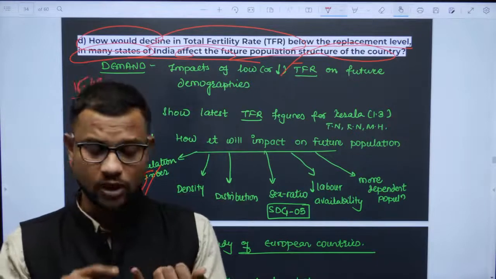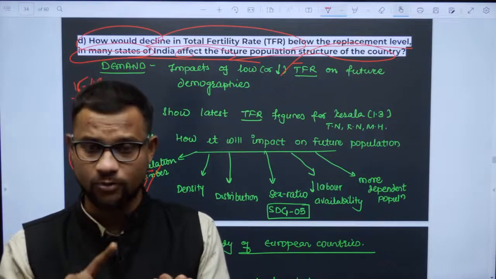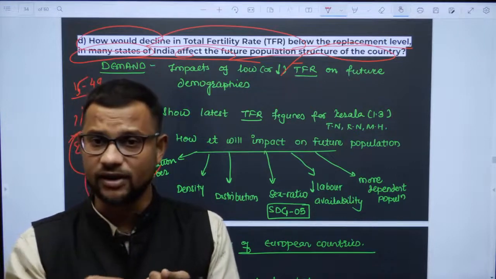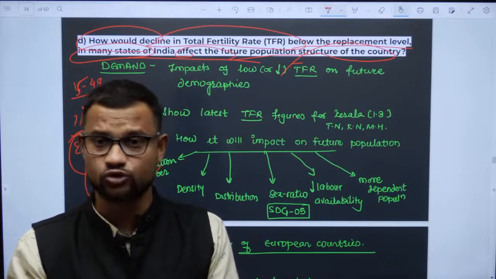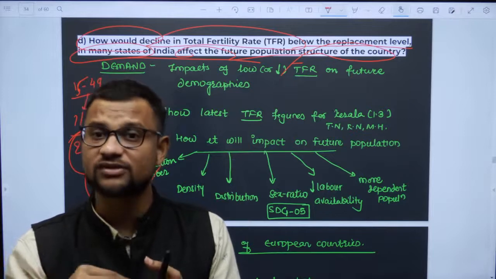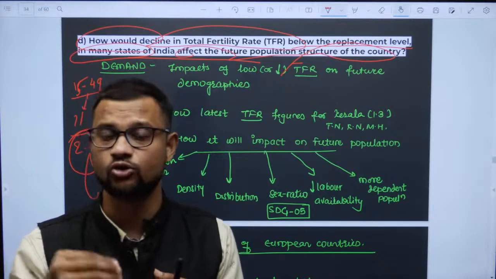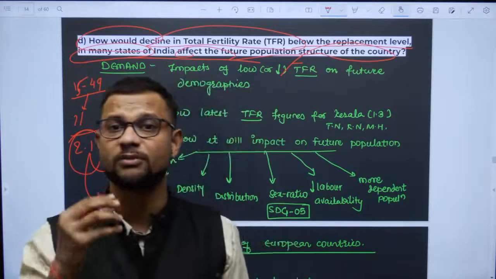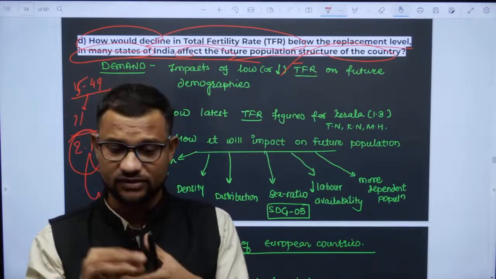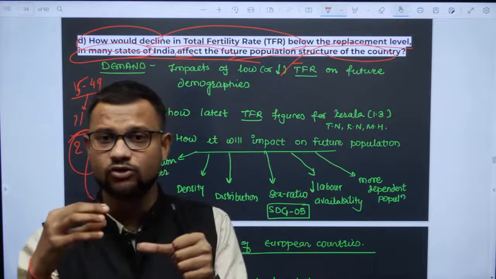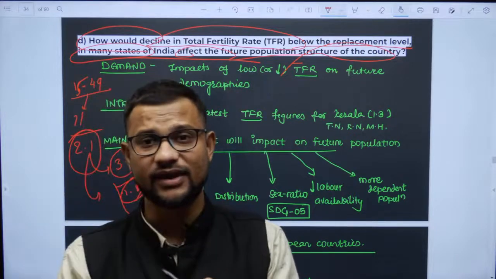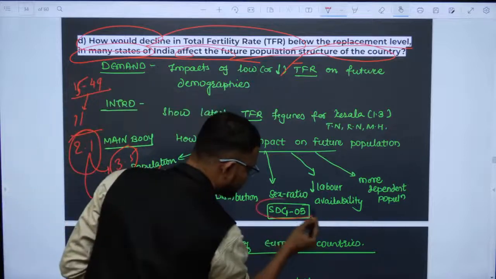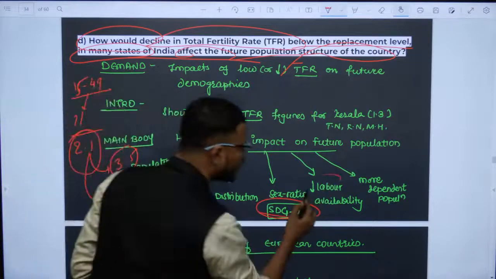So what problem will there be? Population decline. What problem will there be? The dependent population will be higher. What problem will there be? More social security needs. Then the sex ratio is adverse, because of son meta preference. Yes guys, let me know in the comment box what you mean by son meta preference. Son meta preference will remain. Then apart from that you will find the decline or migrations as such. You further connect it with the SDG. Yes, SDG. Okay, labor availability, cheap.